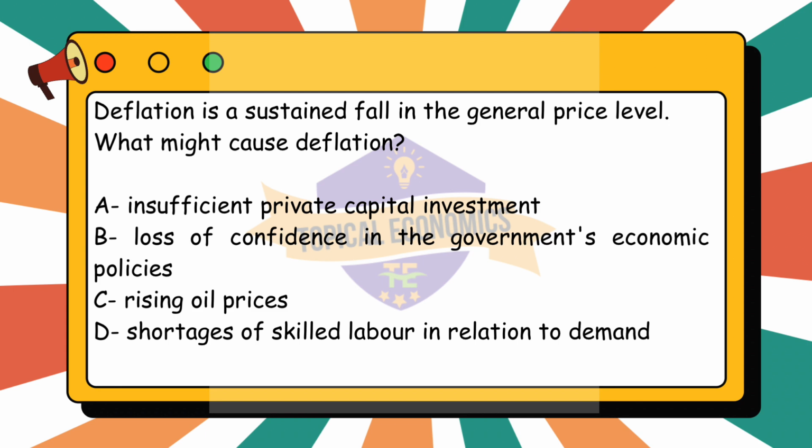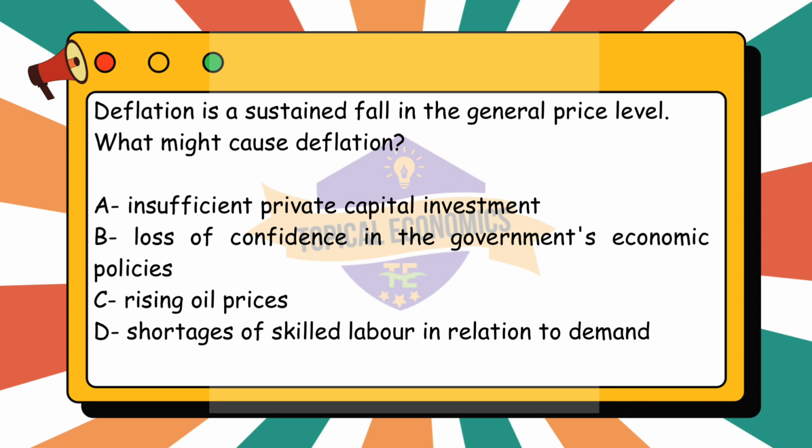We know that deflation occurs when there is a sustained decrease in the general price level of goods and services. Now, let us evaluate the options again with a more detailed focus on deflation specifically. Option A. Insufficient private capital investment. While insufficient capital investment can slow down economic growth and reduce the supply of goods and services, this typically leads to lower growth or stagnation rather than outright deflation. It can contribute to lower demand in the economy, but it's not a primary or direct cause of deflation.